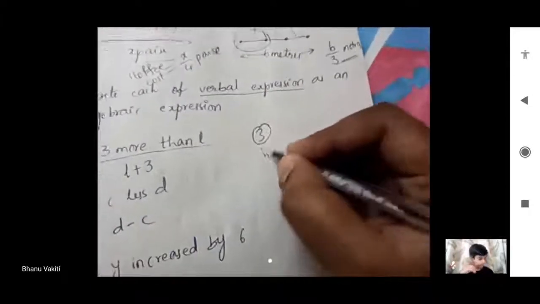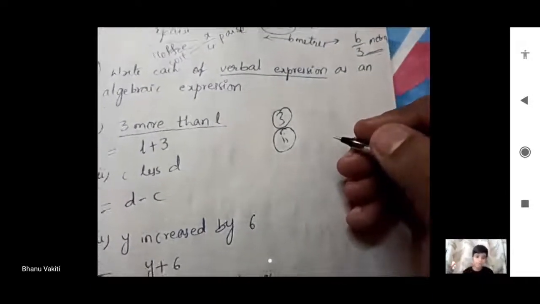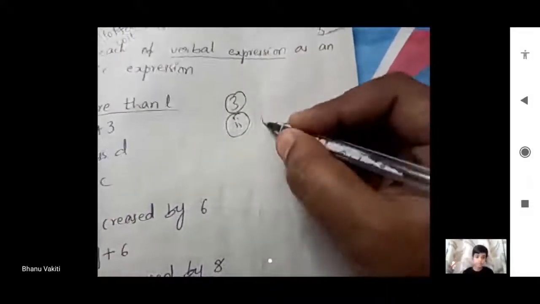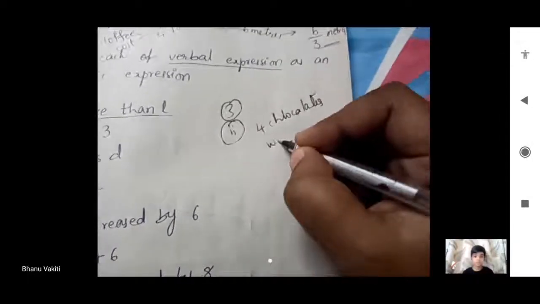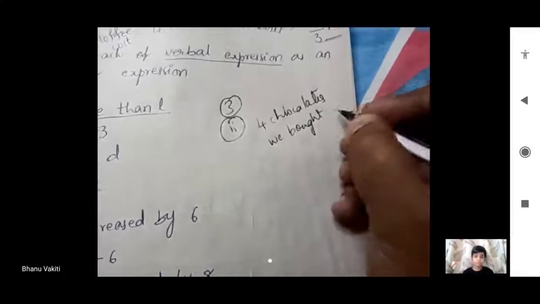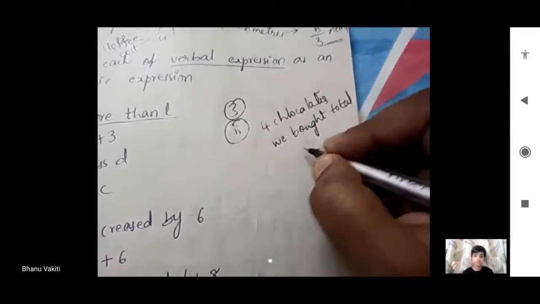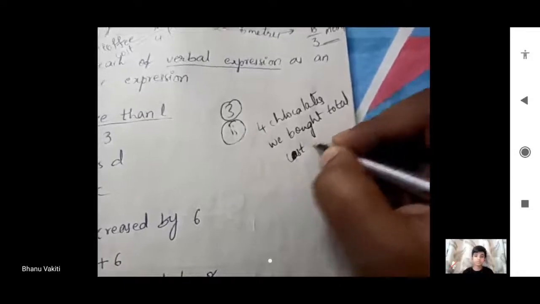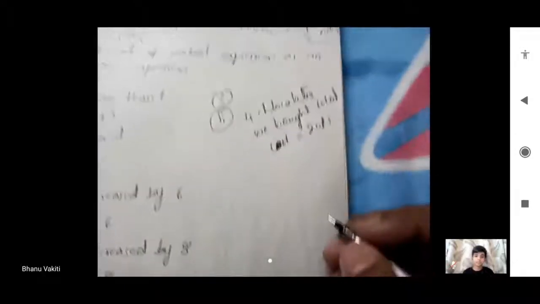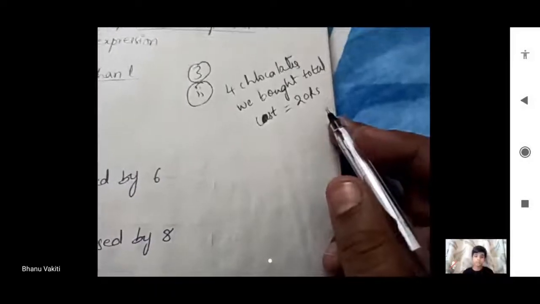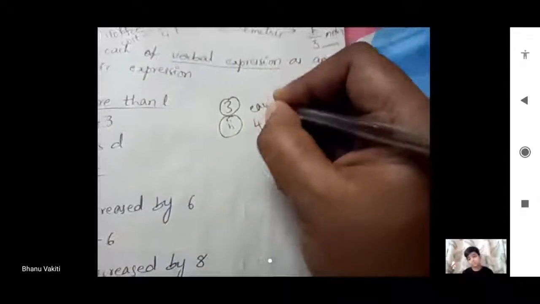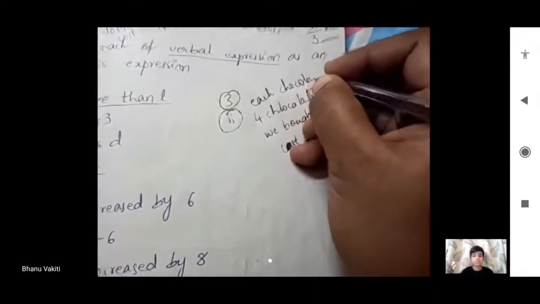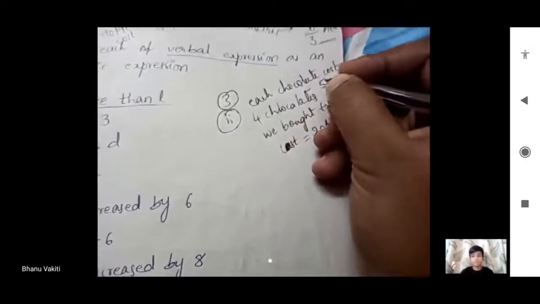For example, for the third bit another type of problem I will take. I didn't write it from the textbook, generally I am telling. For example, 4 chocolates we bought. Total cost is 20 rupees. Okay, 4 are equal. Total cost is 20 rupees. So each chocolate costs 5 rupees.